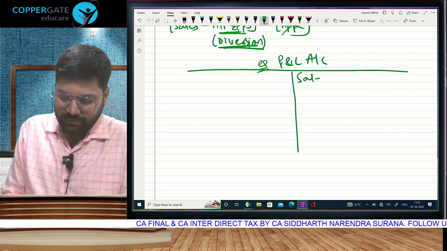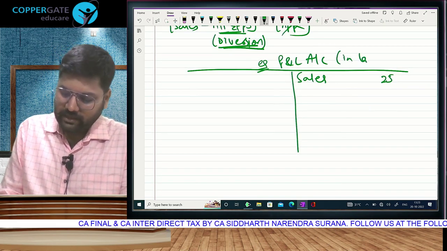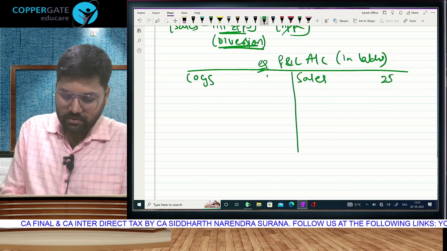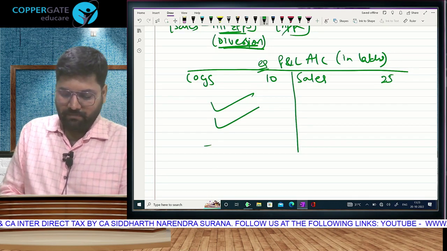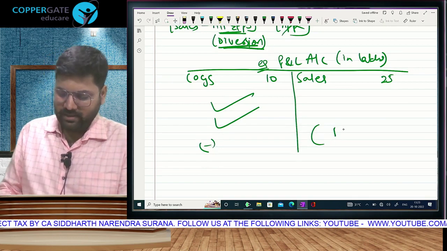Credit side. Supposedly we have done sales of 25, everything in lakhs, 25 lakhs. Sales ke liye we will need to have cost of goods sold, 10 lakhs. Matlab opening plus purchase minus closing stock. Here you minus closing stock or you write closing stock here, it is one and the same. I am doing the net treatment.